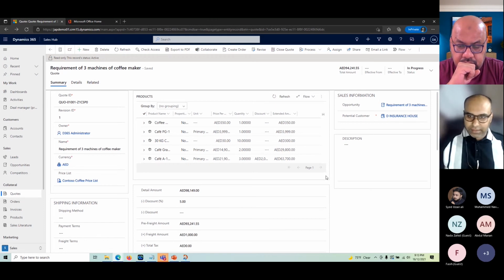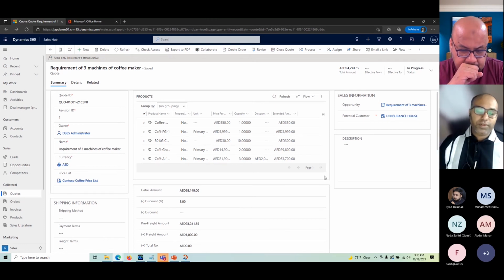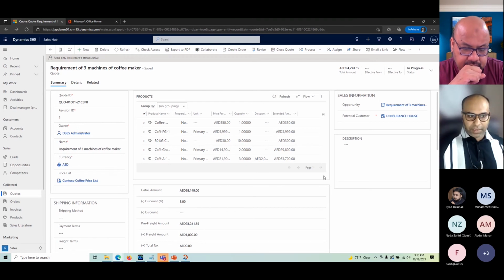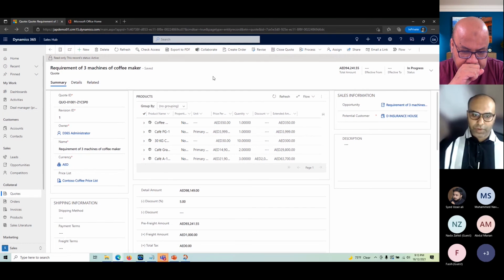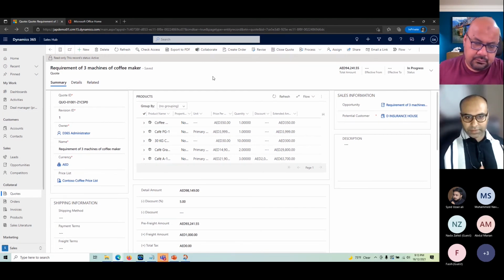If you think there could be a question here, what if you want to automate this scenario? Like whenever I activate the quote, an email with the PDF should be sent to the customer. So that is definitely possible with Microsoft Power Automate. That's one thing. Using processes also, you can do that. But again, that's a technical section thing. So we'll keep it for that.